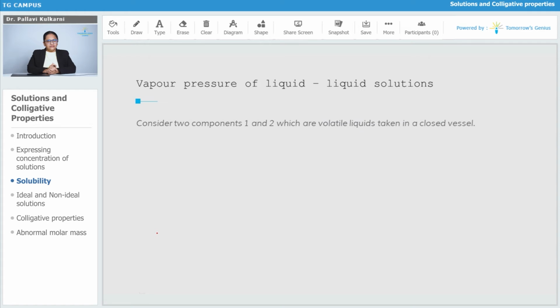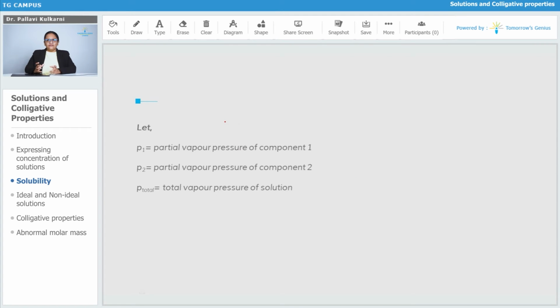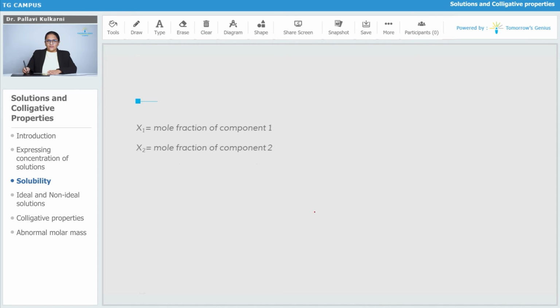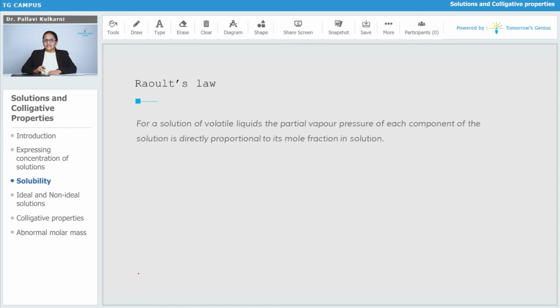Now here again we are going to consider two components, 1 and 2, which are volatile liquids taken in a closed vessel. Both of them will have their partial vapor pressure. Partial stands for the contribution of liquid 1 and liquid 2 in the total pressure. P1 is the partial vapor pressure of component 1, P2 is the partial vapor pressure of component 2, and P total is the total vapor pressure of the solution. X1 is the mole fraction of component 1, X2 is the mole fraction of component 2. Both of them are volatile liquids, that is the criteria here.